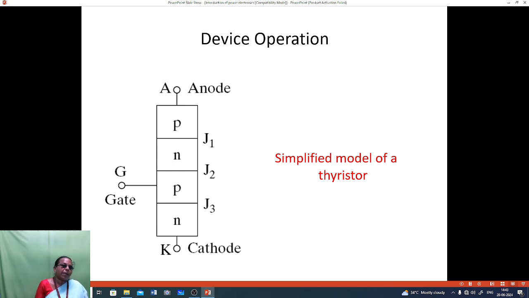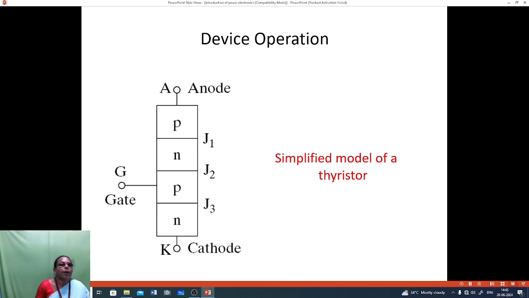So when the supply is given, the N type majority carriers are electrons and the P type majority carriers are holes. So these two are opposite, so these two are attracted, so that J3 is forward biased.